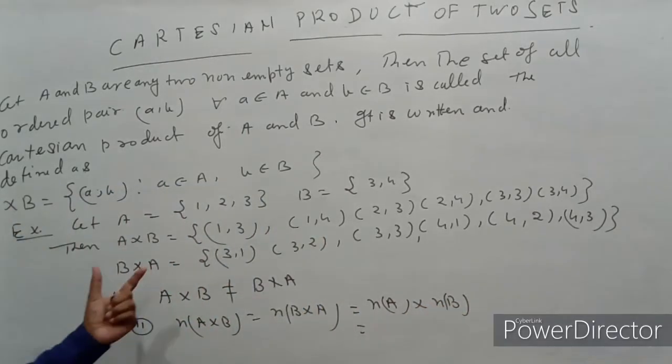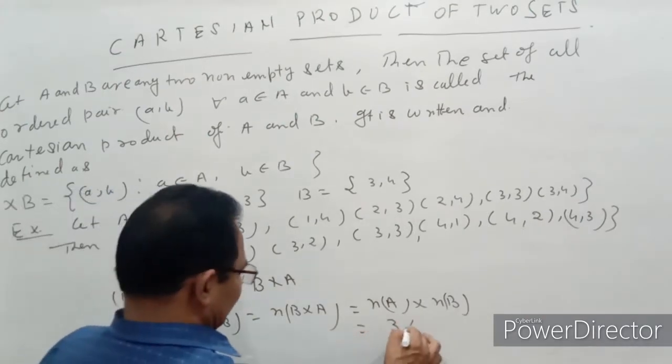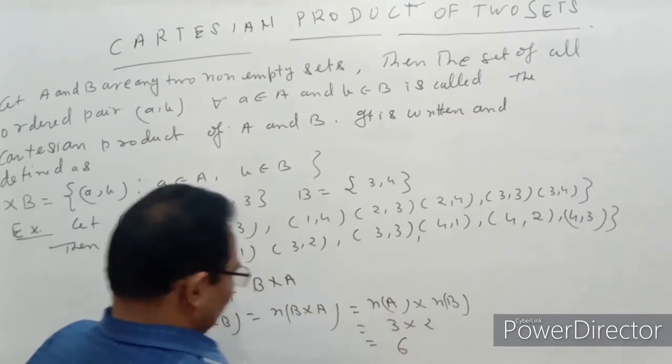If we verify this example, then that is 3 into 2 is equal to 6.